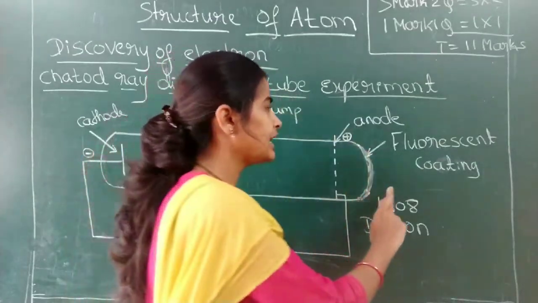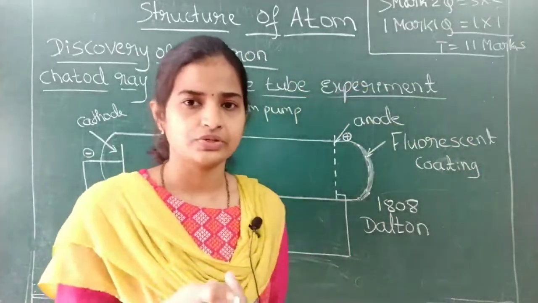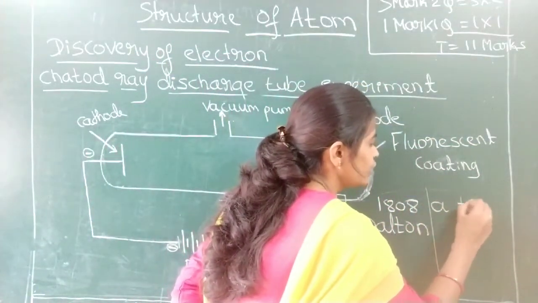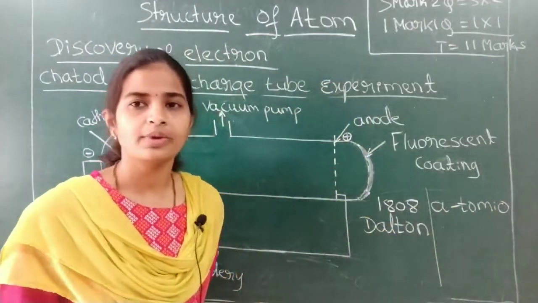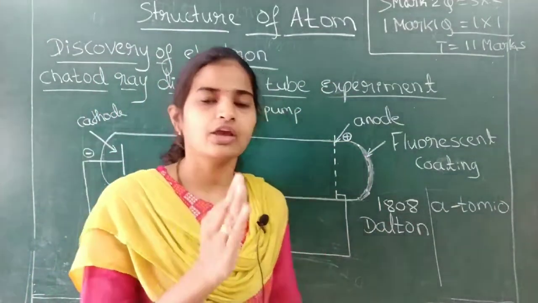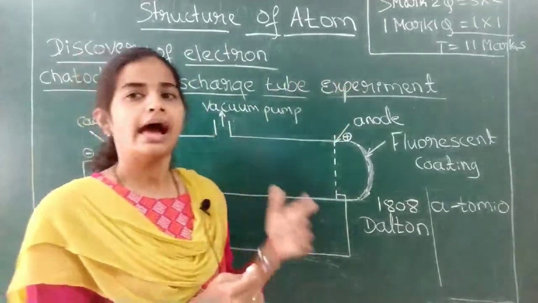Actually, the word atom itself is derived from the Greek language. In Greek, atomio means uncuttable. We cannot cut or divide it further. So they kept the name atom.